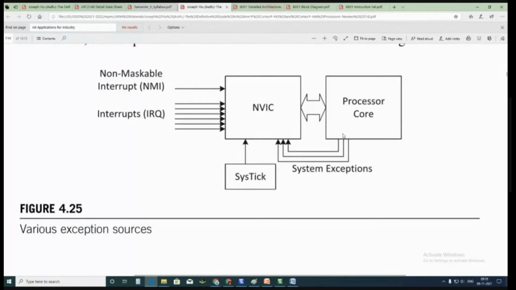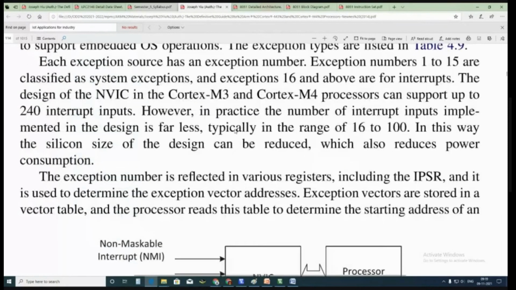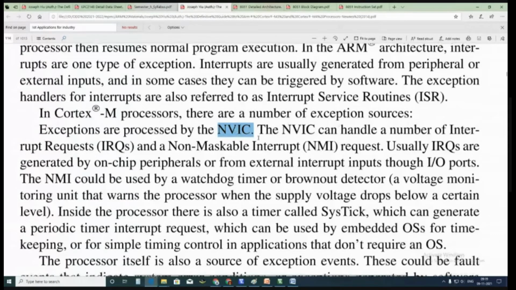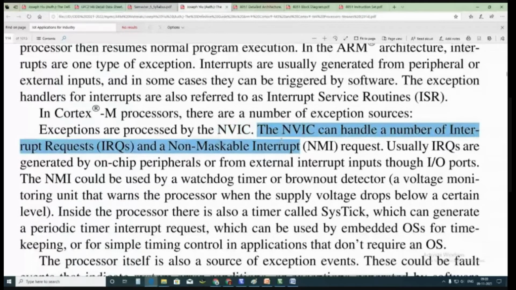So the processor produces exceptions, which are called system exceptions, and there are memory exceptions, and interrupts coming out from the peripherals also. So these are all the exception sources with respect to ARM. That is given here clearly. Exceptions are processed by the nested vector interrupt controller, which can handle a number of interrupt requests and non-maskable interrupt requests.